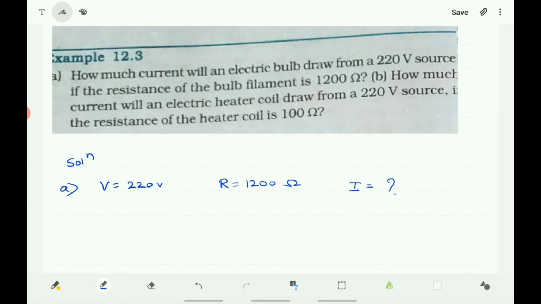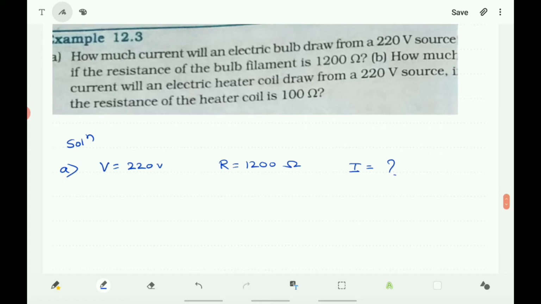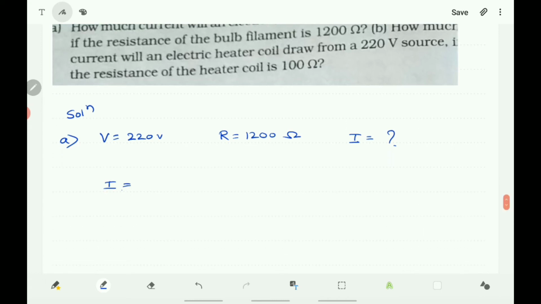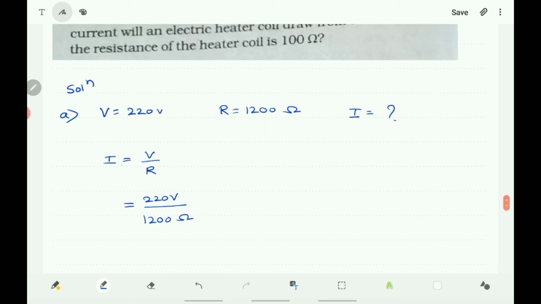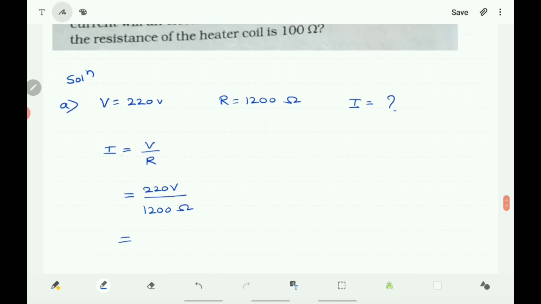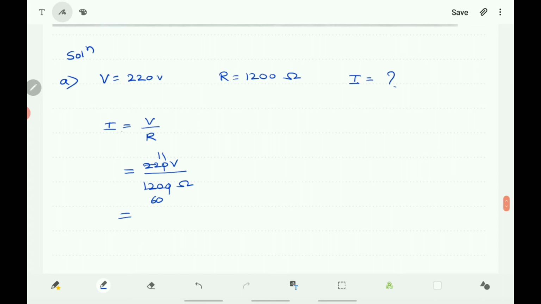Here there is a relation among V, R and I. You know that I is equal to V by R. V is here 220 volts, R is 1200 ohms. Here the zeros cancel, 2 elevens are 22, 2 sixties are 120, it becomes 11 by